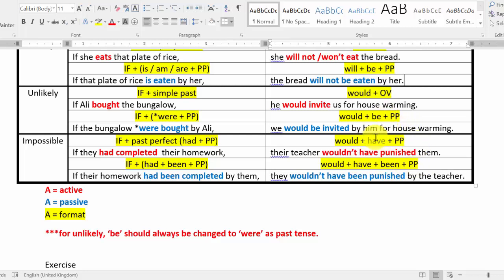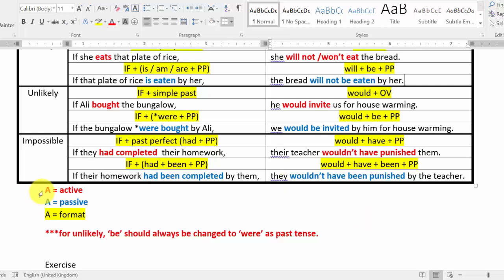Have PP here is actually the present perfect tense combination, right? Have plus PP. When we change to passive voice, our main verb here should be changed to been plus PP because after have it should always be PP form. So we choose been: have been PP. They wouldn't have been punished by their teacher. This is actually talking about something that has happened in the past. If during that time they had completed their work, then they wouldn't have been punished by the teacher.